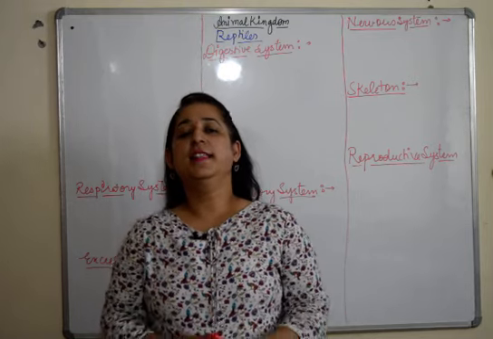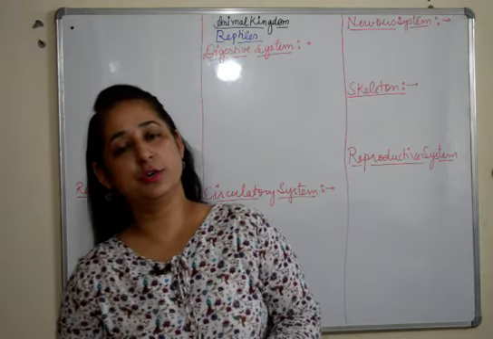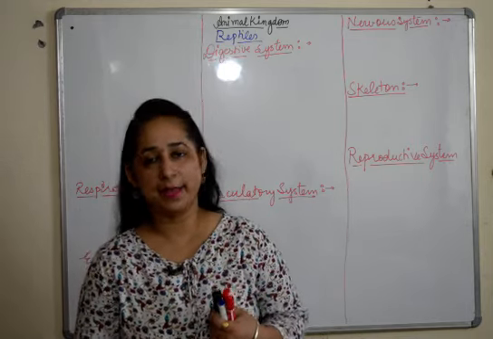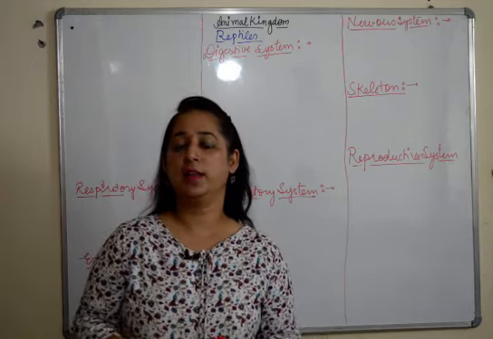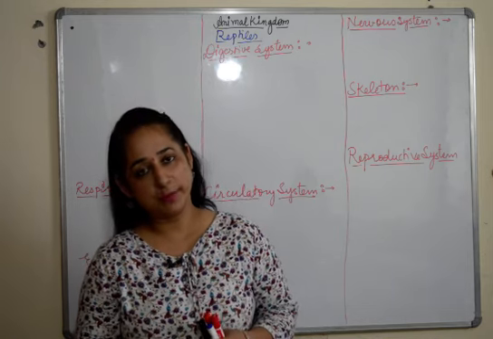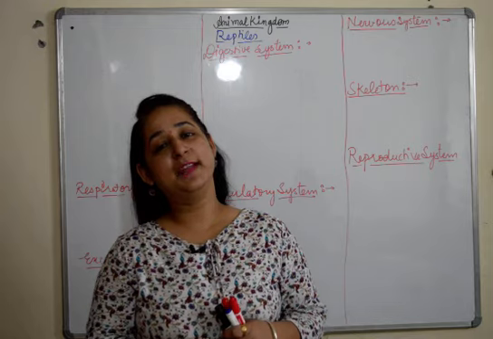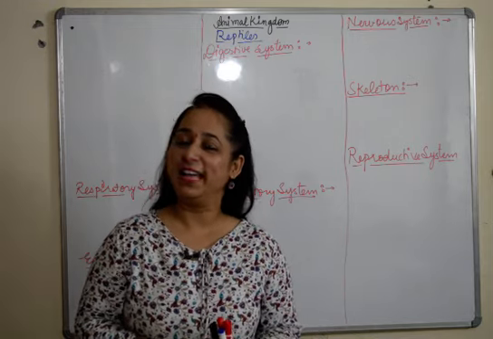Hello everyone, this video is in continuation to our videos on animal kingdom. We had discussed amphibians, their examples, and now the next phylum is reptiles. We'll discuss the characters of reptiles here. In the next video we'll talk about their examples, then aves and mammals, and then we are done with animal kingdom.